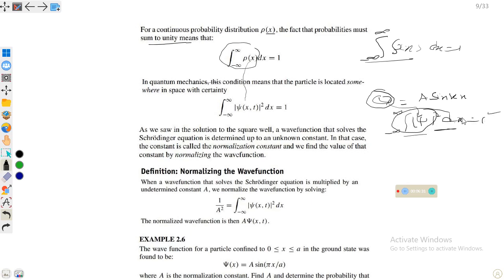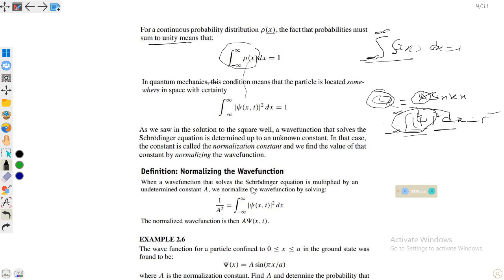Through this we can find the normalization constant, because we can evaluate this integral, and the constant can be taken outside, and thus we can solve for this unknown constant.